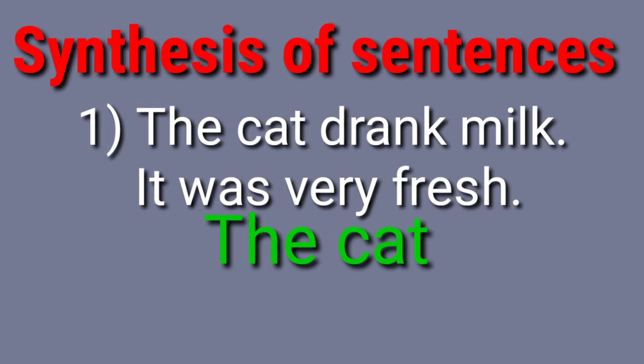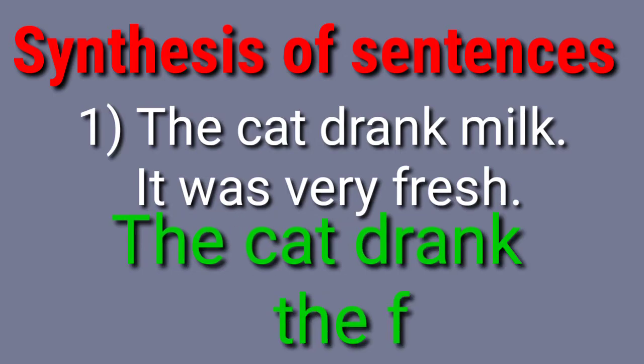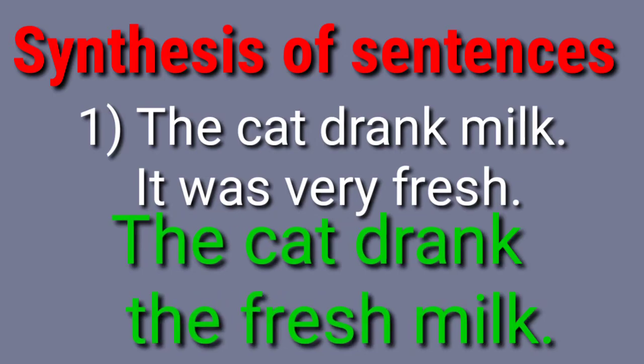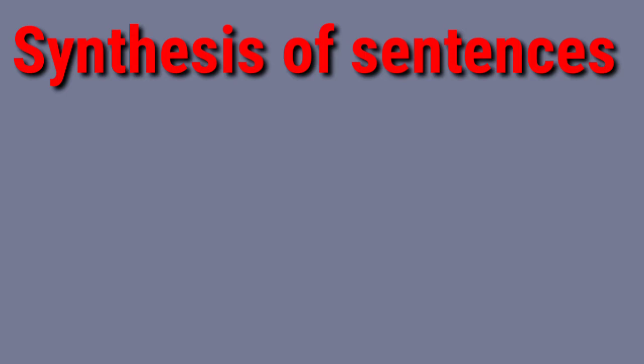And the cat drank the fresh milk. This is a simple sentence. The cat, this is the subject. Drank, this is the finite verb. And the fresh milk. In this way, instead of one clause, we have taken a phrase only. In apposition of that sentence, we have taken a phrase.